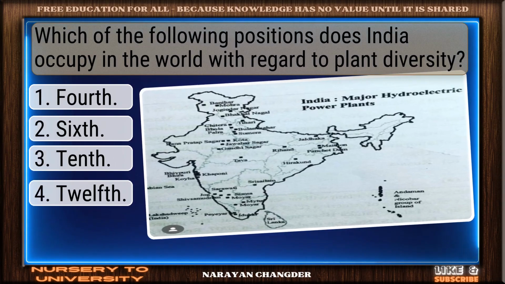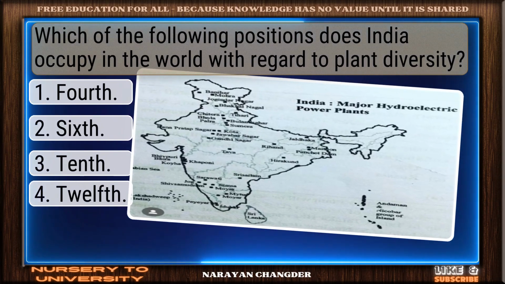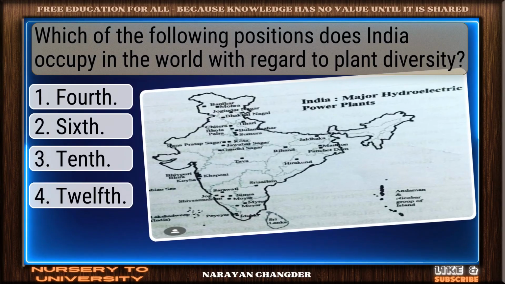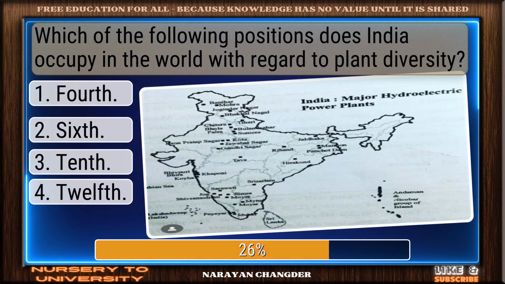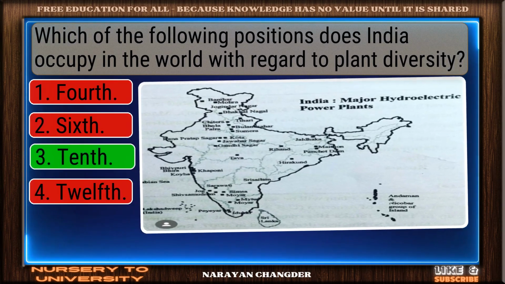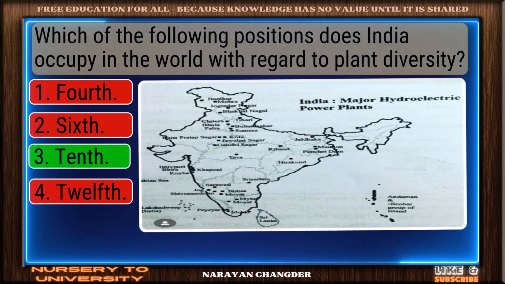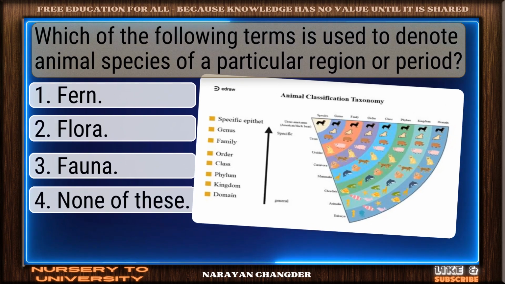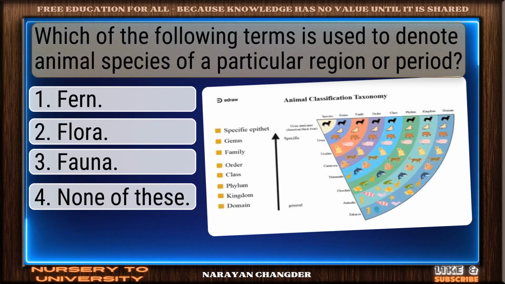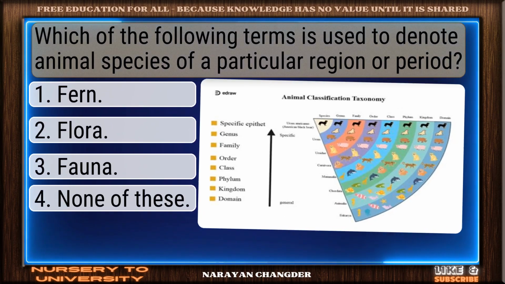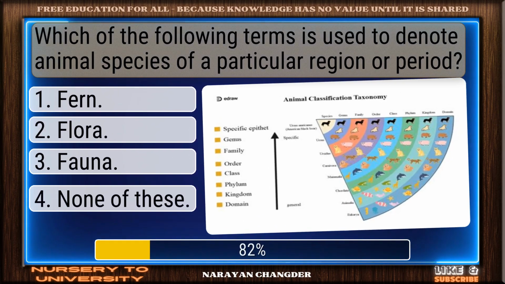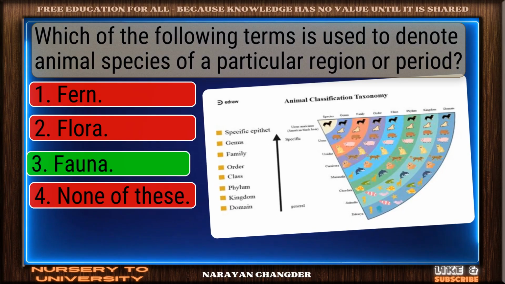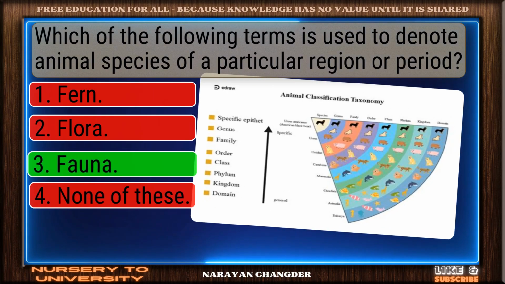Question number 43. Which of the following positions does India occupy in the world with regard to plant diversity? Solid response. 10th is a valid choice. Question number 44. Which of the following terms is used to denote animal species of a particular region or period? Strong choice. Fauna is the right answer.